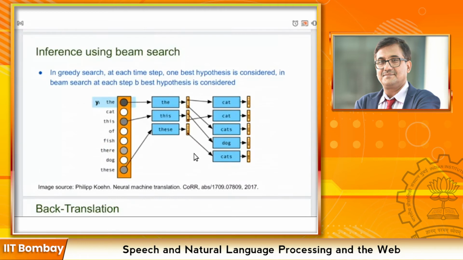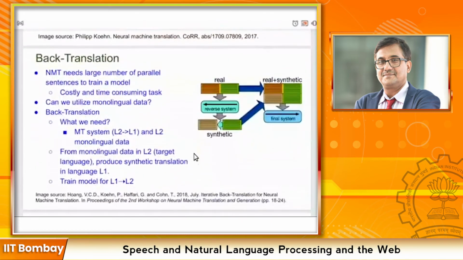But all of this requires parallel data. Generation of parallel data is a very time-consuming and costly task. NMT requires a lot of parallel data to train a good NMT system. So the question here is, can we do it with some amount of parallel data and some amount of monolingual data? Yes. So the concept of back translation comes into existence with this. As NMT needs a large amount of parallel data, can we utilize monolingual data to improve the performance of NMT systems? The answer is yes.